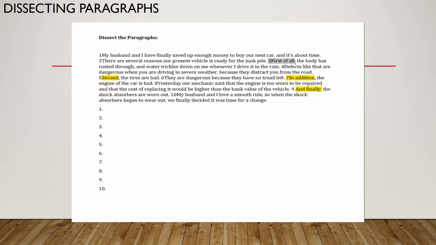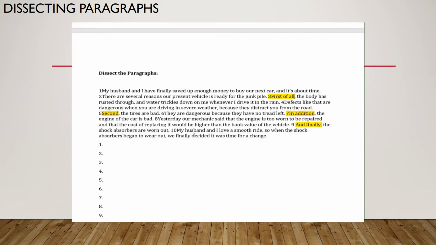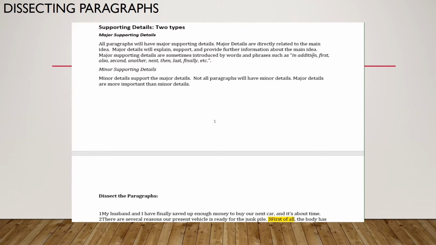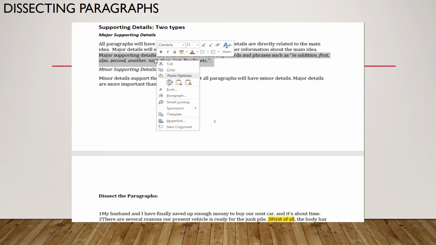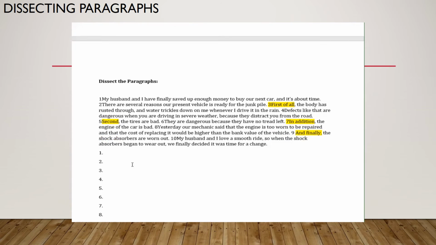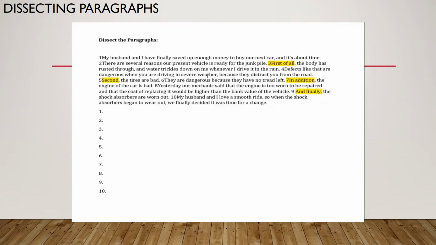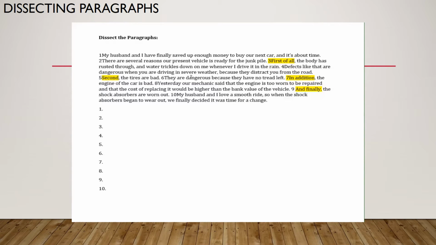Notice the words that I highlighted: first, second, in addition, and finally. Remember, these are words that indicate major details. Major details are sometimes introduced by words like first, second, next, in addition. So notice that these are words that indicate major details. So whenever you see these words in a sentence, you should automatically think that these are major detail sentences. Okay? And you all need to know that the first major detail will always come after the main idea. So the sentence that I underline is the main idea.